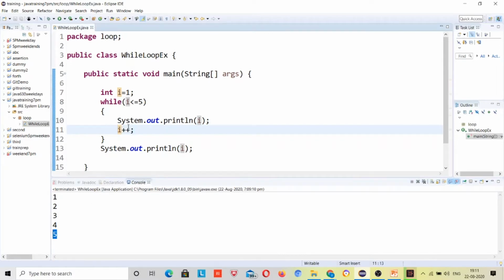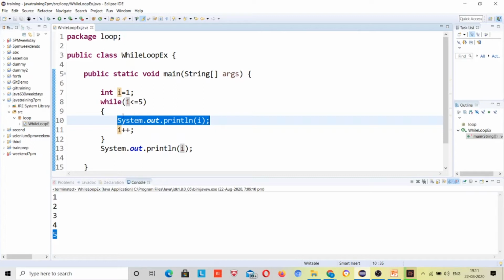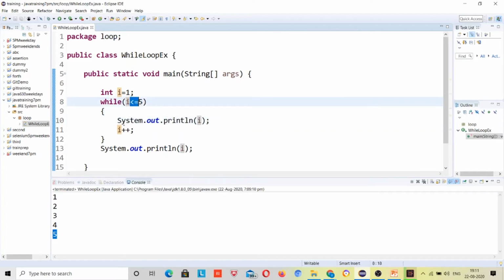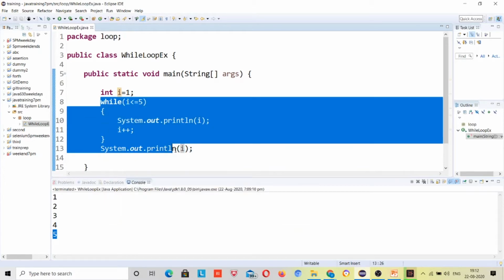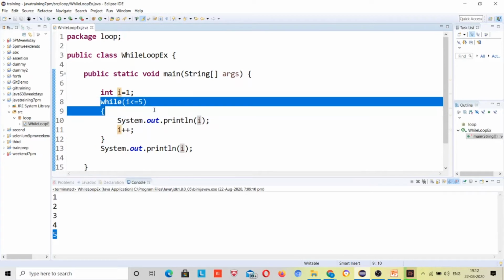Next time when it prints 5, after 5 what will happen, because until 5 the condition is true, right? So after 5 the value will be i plus plus, so value will be 6. It will go here and check whether the condition is true or false. Because the condition is false this time, 6 is less than or equal to 5 is false, right? So i value is 6, it will come outside of the loop and it will print i. So current i value is 6. If it was 5, the condition would be true, and it would not come out of the loop. So whatever happens in for loop, the same thing also happens in while loop, right?